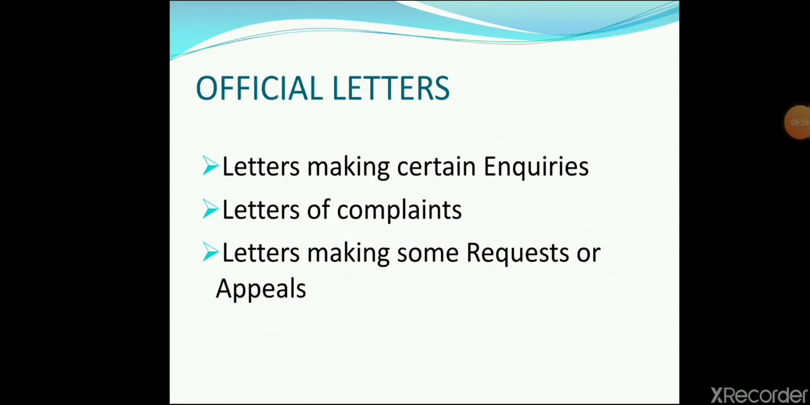Second in line are official letters. So, children, official letters are written basically for three purposes. First is letters making certain inquiries. Suppose we want to buy a plot or we want to have a contract with somebody. So, we want to make the terms and conditions very clear, and that too in written form, in black and white. So, we write a letter to make an inquiry into the matter, right?